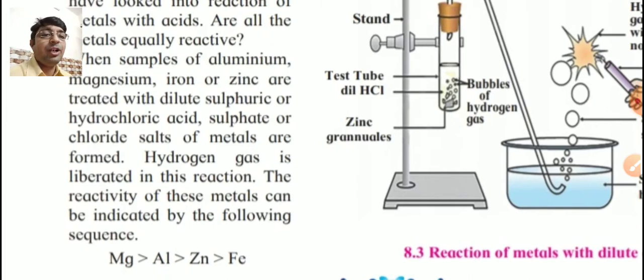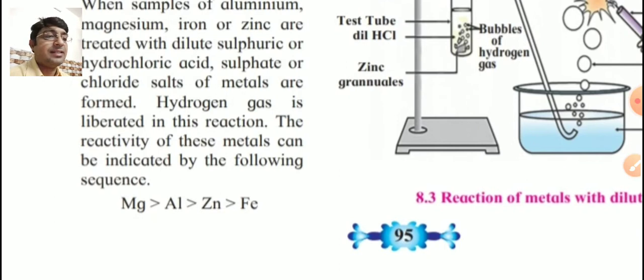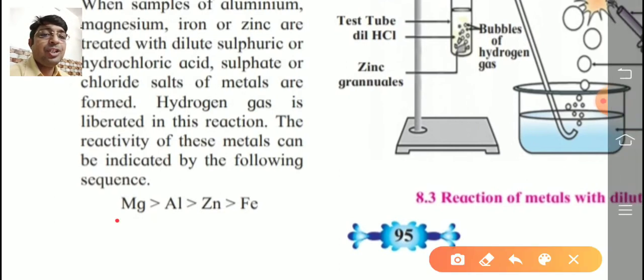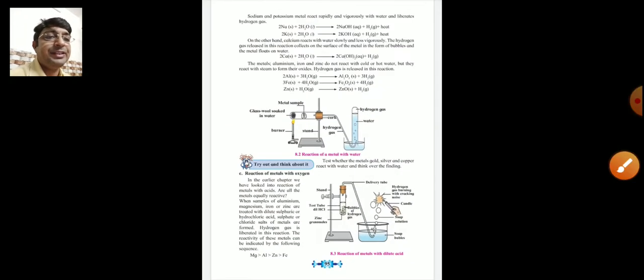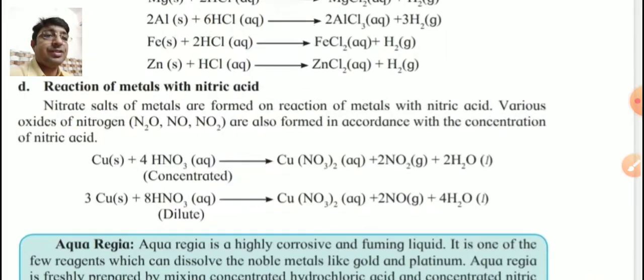The reactivity of these metals can be indicated by the following sequence. So we know that magnesium is more reactive than aluminium, aluminium is more reactive than zinc, and zinc is more reactive than iron. So that is the reactivity series given here. Now see the reactions given here.